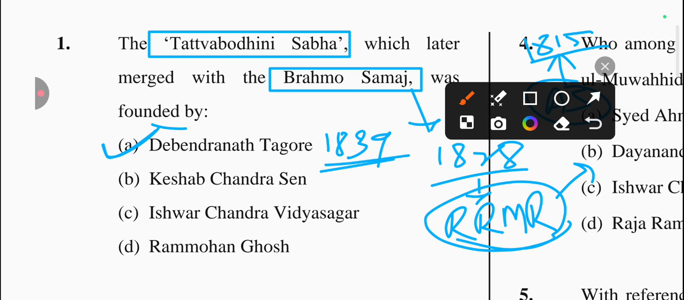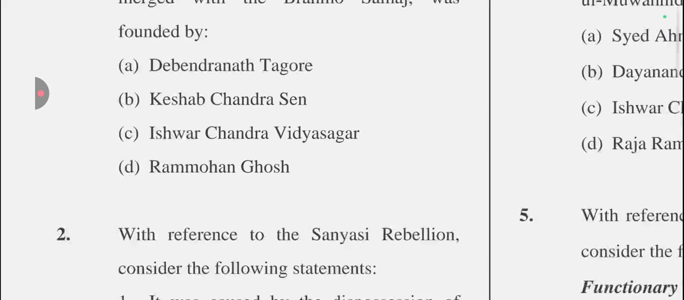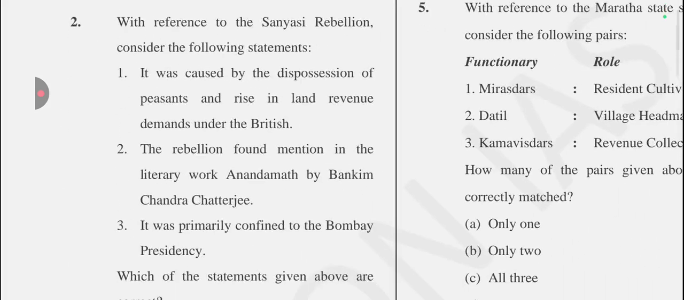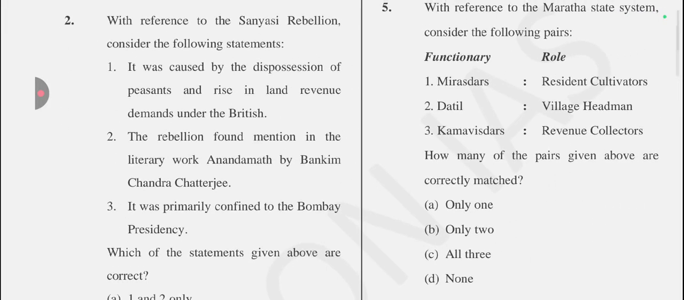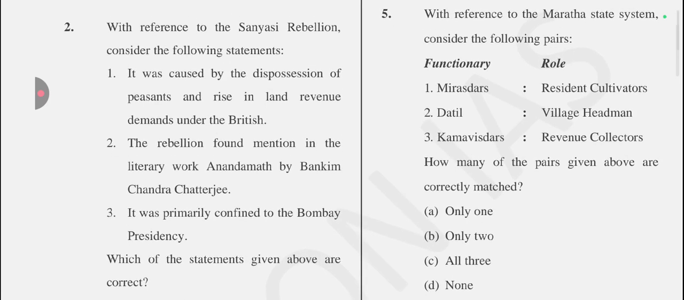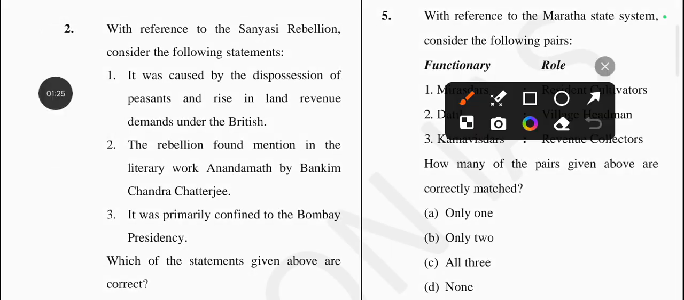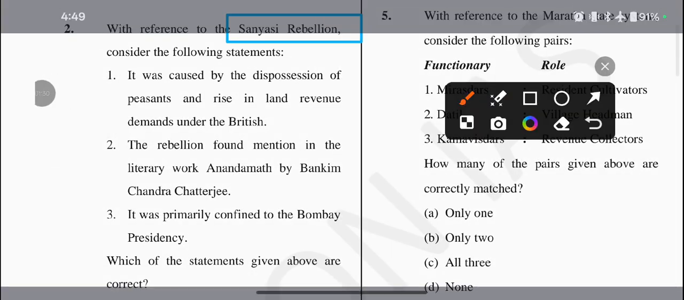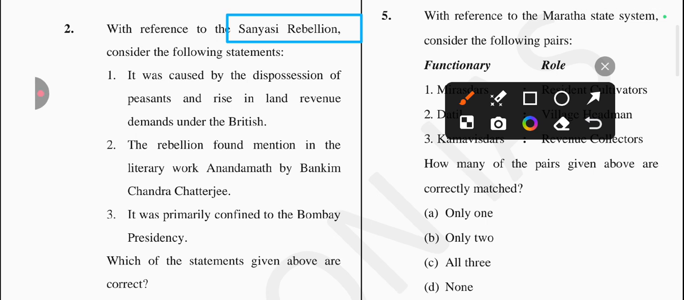the Tattvabodhi Sabha. Okay, so let's come to the next question, which is with reference to sannyasi rebellion, and there is asking about the correct statement. Okay, related to the sannyasi rebellion. So first statement is it was caused by the disposition of the peasants and rises in land revenue demands under the British. Is it true? Yes, it's a correct one.